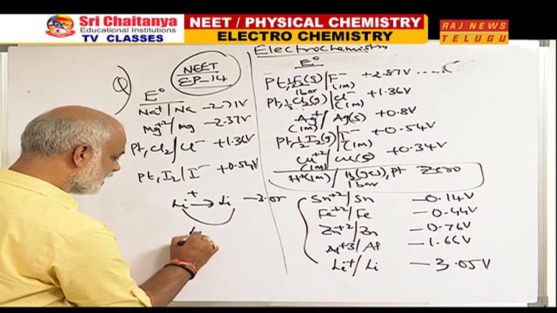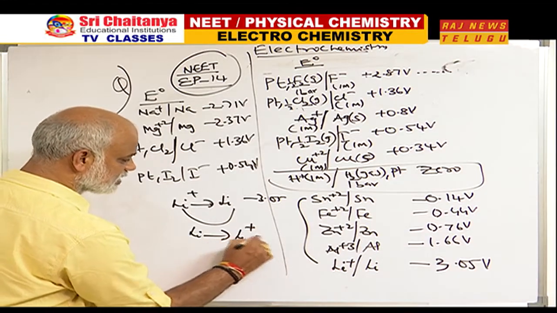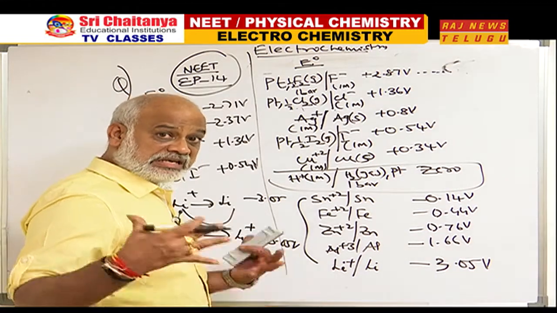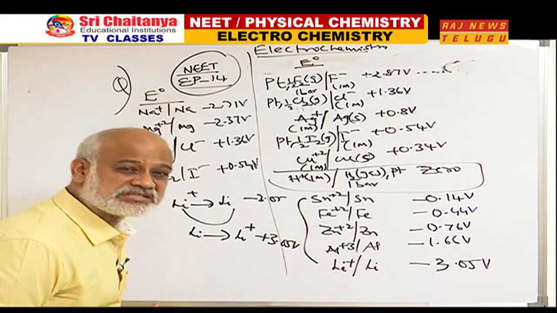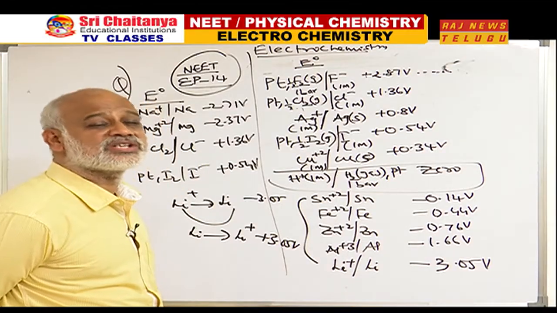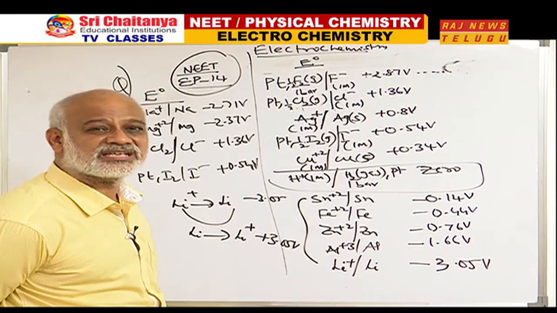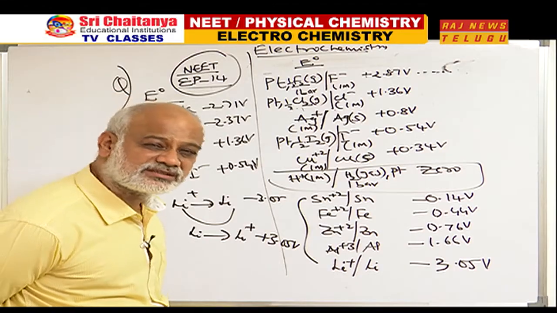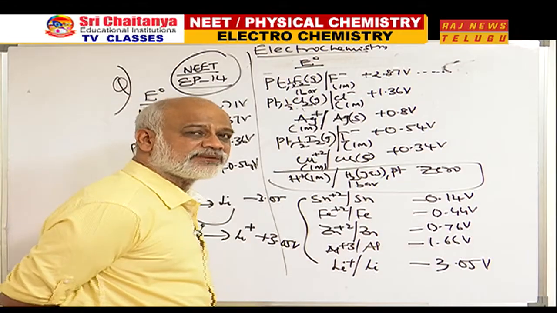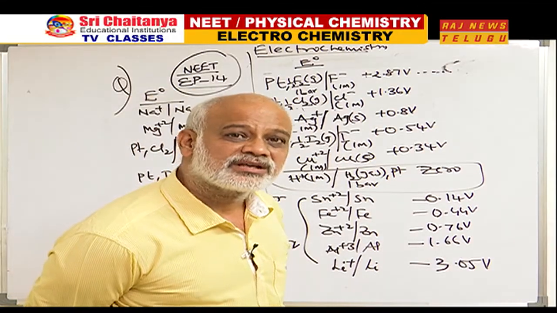But in reverse, Li gives Li+ with 3.05 volts. Lithium has the greatest tendency to convert to Li+. Lithium undergoes oxidation very easily. Therefore, the best reducing agent from the data given in the series is lithium.